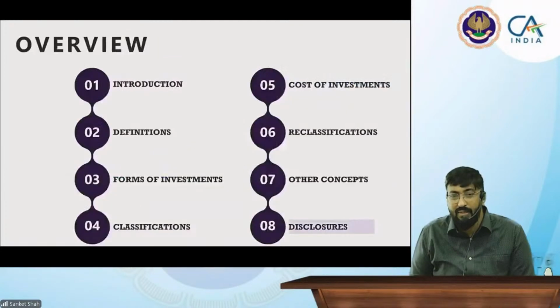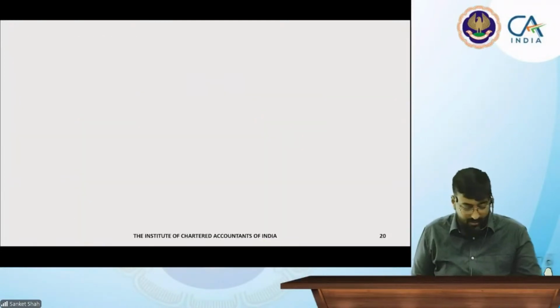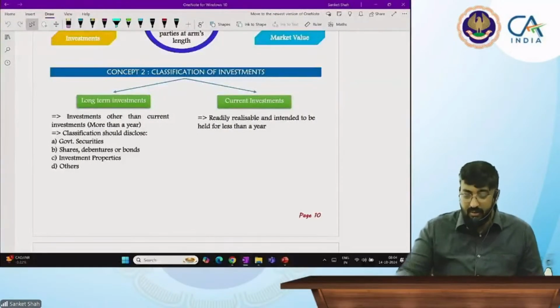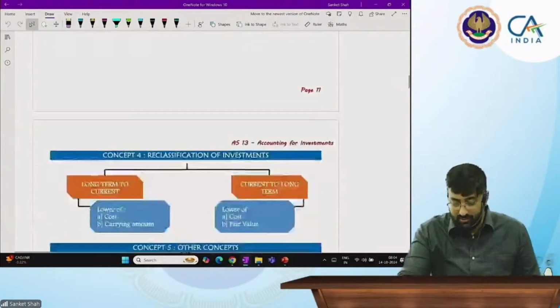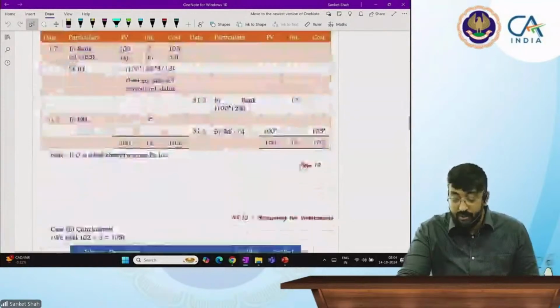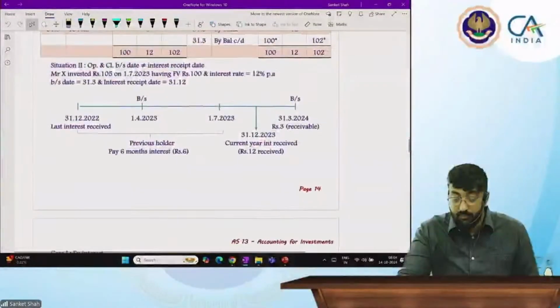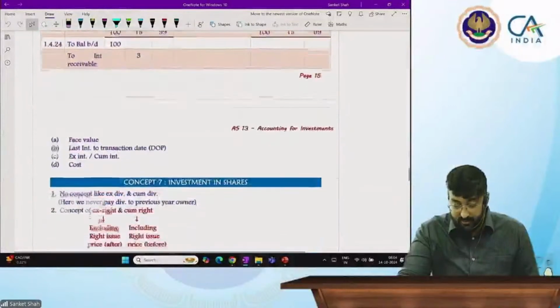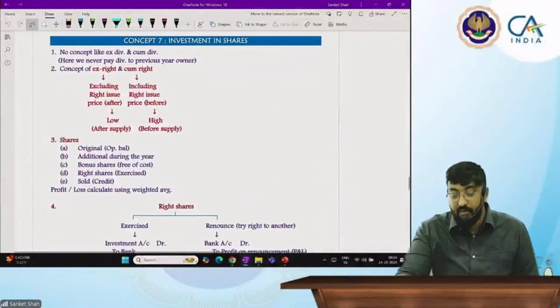Investment properties and investment disposals. Okay, so see, investment accounting is very simple actually. We do not have many questions on this. For the conceptual part, we will have questions on investment in shares. Okay, first I will start with the investment in shares.